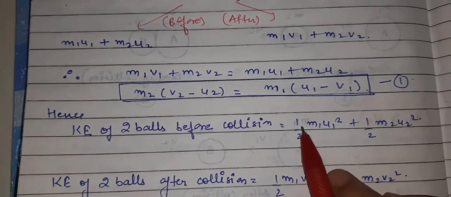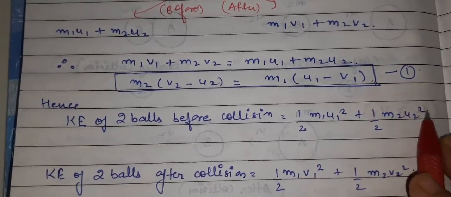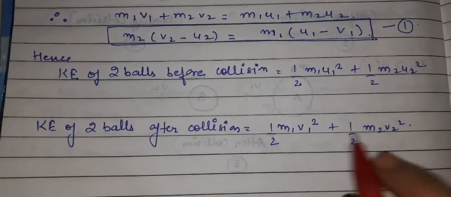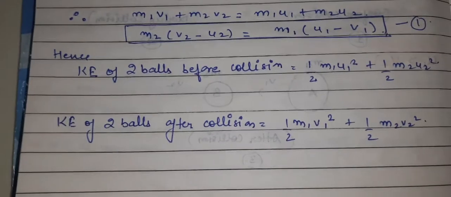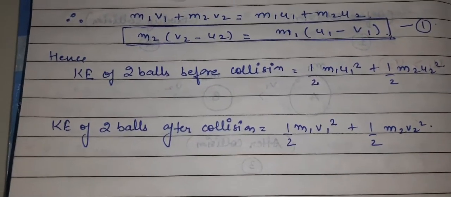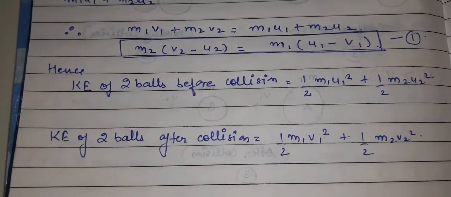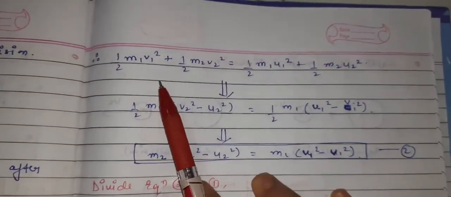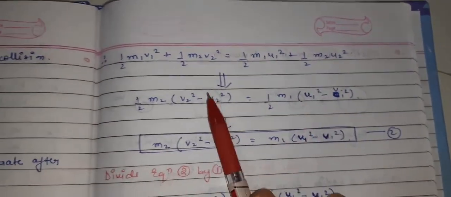Hence, the kinetic energy of the two balls before the collision is half m1 u1 square plus half m2 u2 square. Similarly, the kinetic energy of the two balls after the collision is half m1 v1 square plus half m2 v2 square. And since we talk about the law of conservation of kinetic energy also, because the second concept I told you is that during an elastic collision the kinetic energy should be conserved, the kinetic energy before and after should be equal.